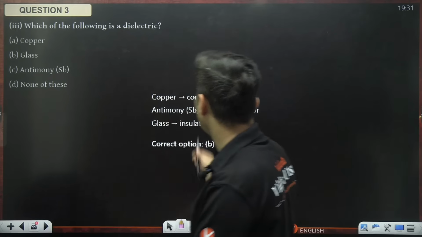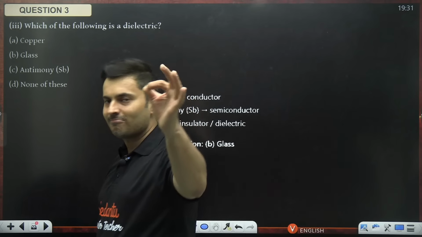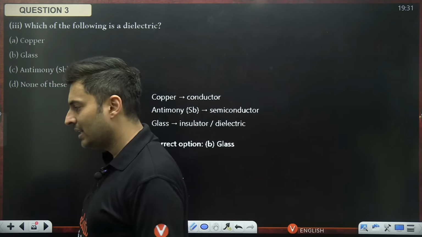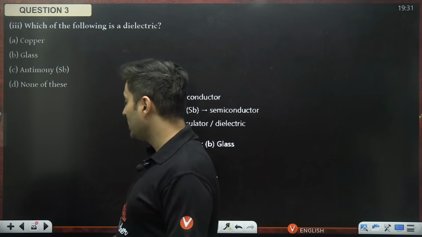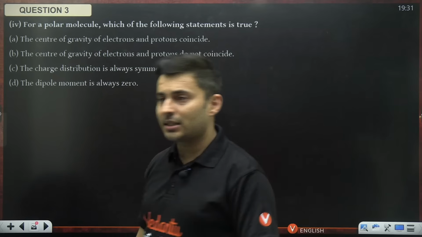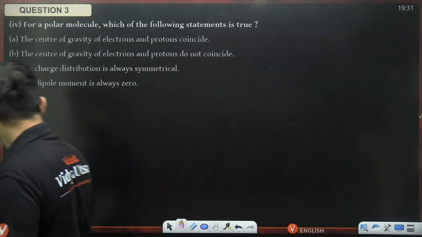Yes, it is a dielectric. Conductor, semiconductor, dielectric, insulator. So basically, insulators, whatever you see, will be dielectric. Okay, is that understood? Antimony, silicon, germanium, these are all semiconductor devices from the last chapter of your semiconductors. Very good. Excellent. Let's move to the next question.